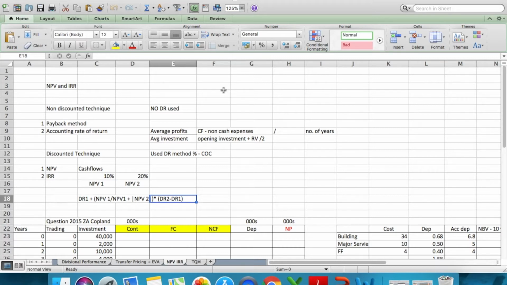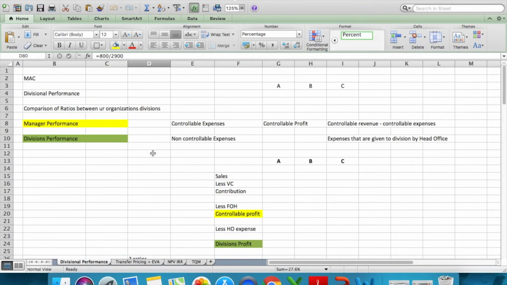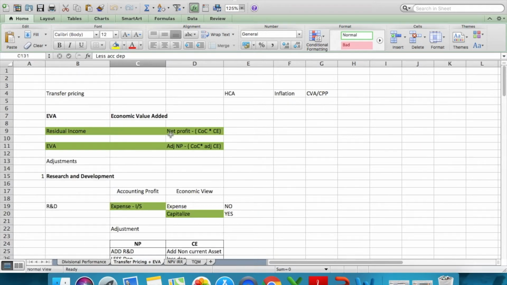As you know, we've already covered one of the main areas of management accounting this time, which was divisional performance. If you remember, we covered divisional performance in detail, and then we did transfer pricing and EVA in detail as well. So the whole thing is called the divisional performance of an organization, which includes different techniques to measure the performance of different divisions in an organization, right?